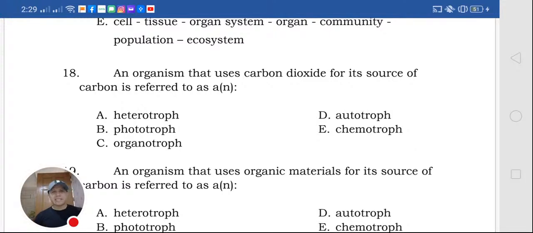An organism that uses carbon dioxide for its source of carbon, of course, that's plants, right? In the process of photosynthesis, they use carbon dioxide and sunlight to produce water, oxygen, and energy, or the glucose. So they're using carbon dioxide.